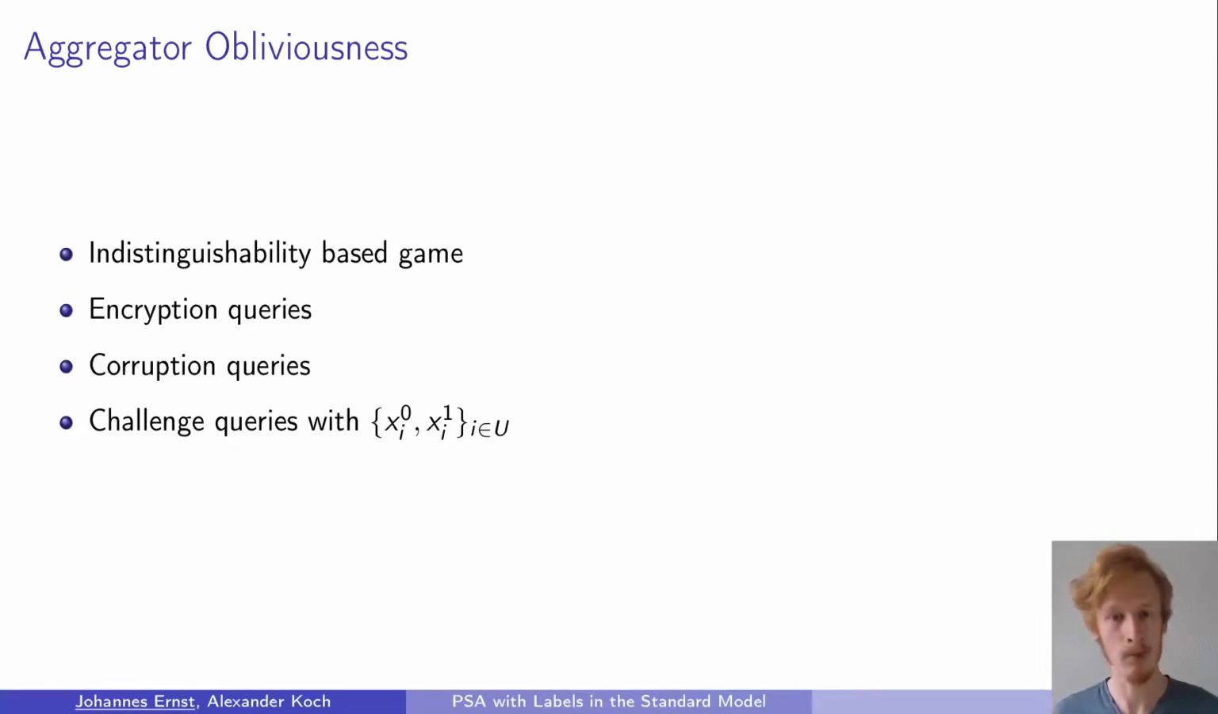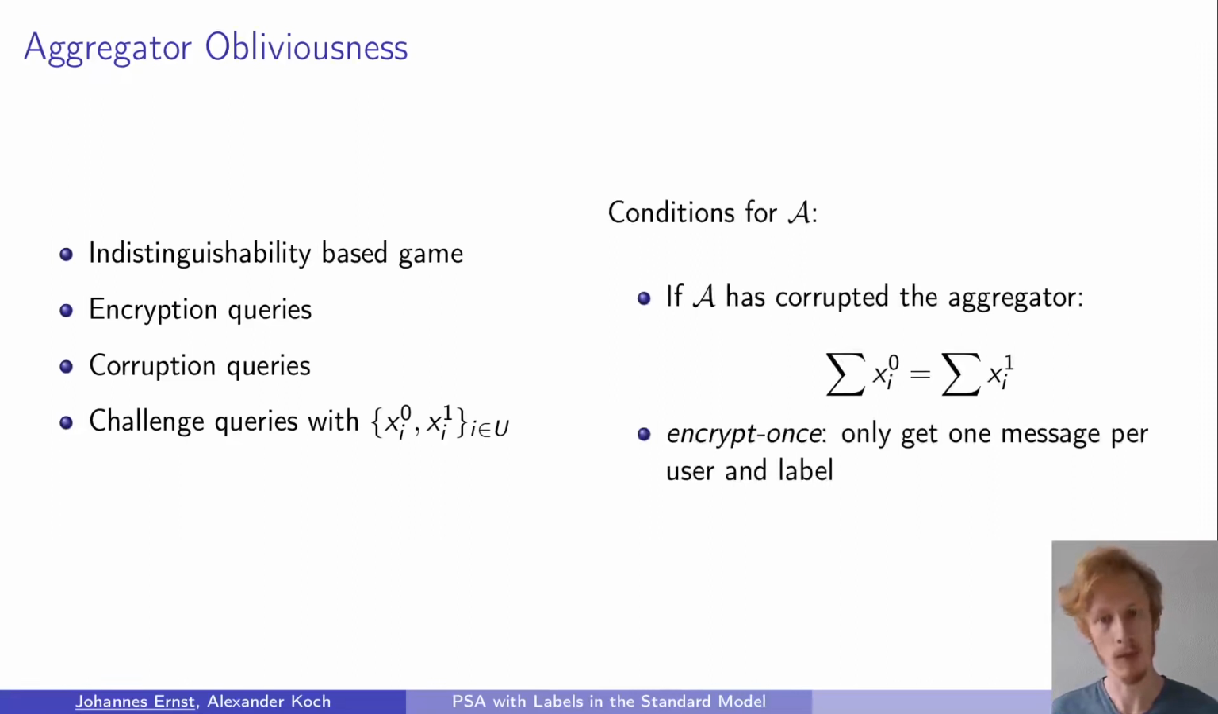Then, at one point during the game, the adversary can ask a challenge query where they specify a set of uncorrupted users, and for each of these users a left message and a right message. And the challenger then tosses a coin and decides whether to encrypt all the left messages or all the right messages. Now we have two conditions for the adversary. The first one says that if the adversary has corrupted the aggregator, then the sum of all the left challenged messages must be the same as the sum of all the right challenged messages, and this is to prevent that the adversary uses the aggregate decrypt function to trivially win the game.